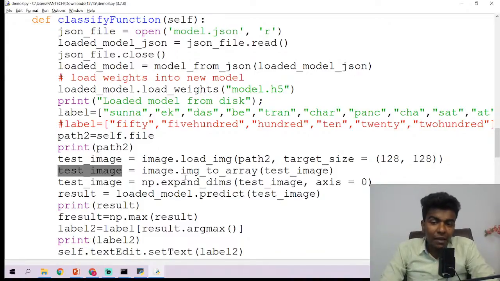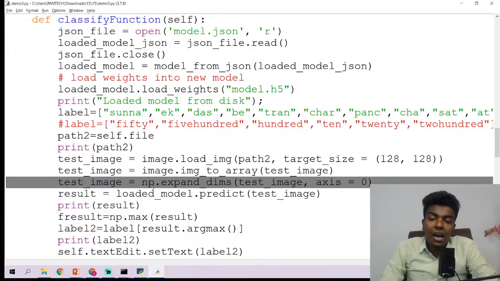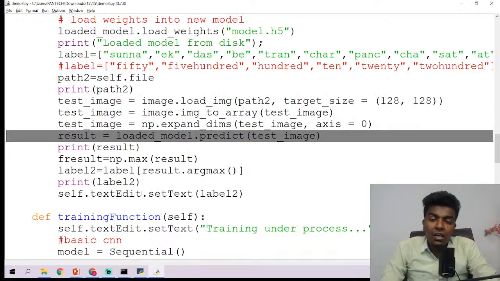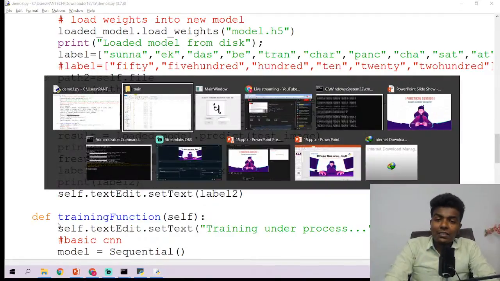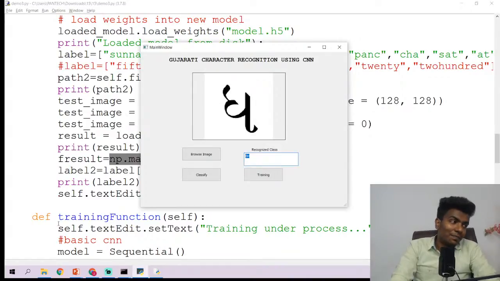So we are repeating the same kind of prediction code which I did before, guys. Expanding the dimensions and then using the load model's predict function, it will give you an array of 45 values. From that array, it is going to find the maximum by using the syntax np.max of result. From that it will get the name, and once it gets the name, it needs to print the result in the text box, guys. That is the answer which I expected.